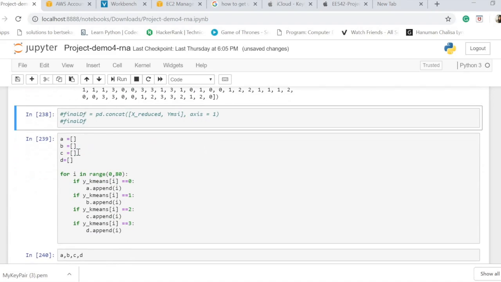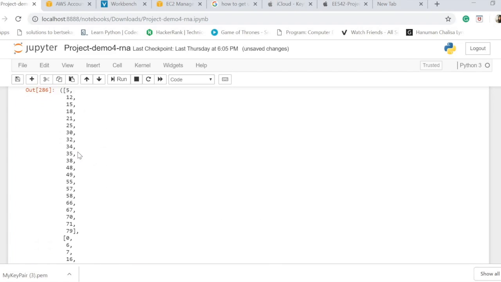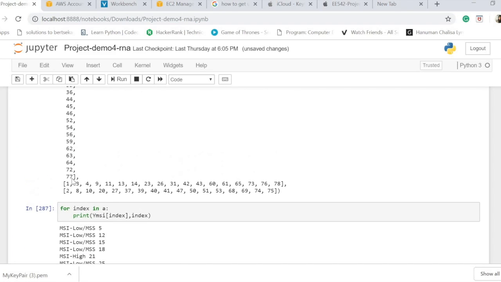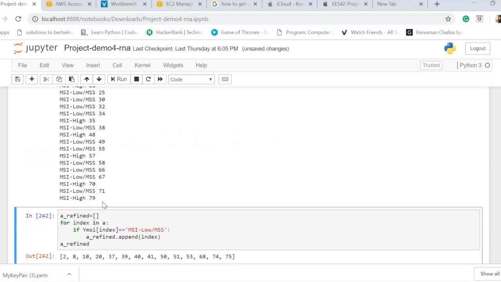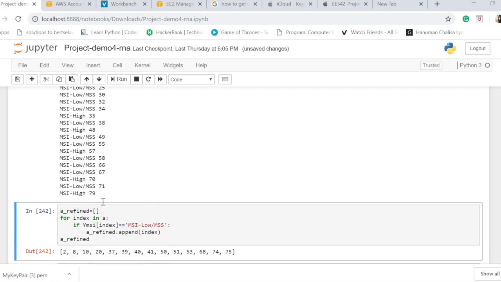Now I'm going to group them into 4 different groups, which is A, B, C, and D. And then after it is done, I have to match the data in the clinical with the data which I obtained in which cluster.